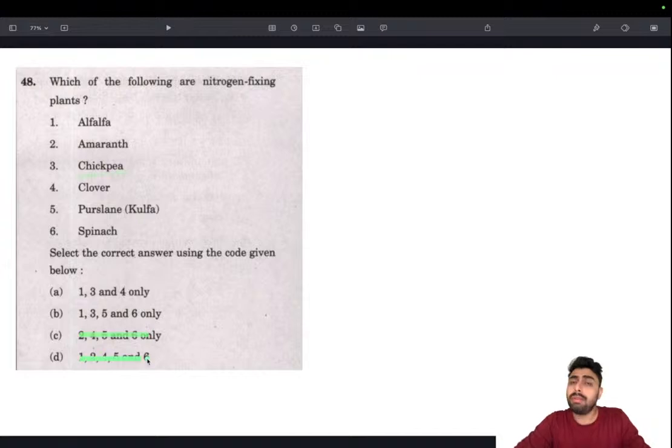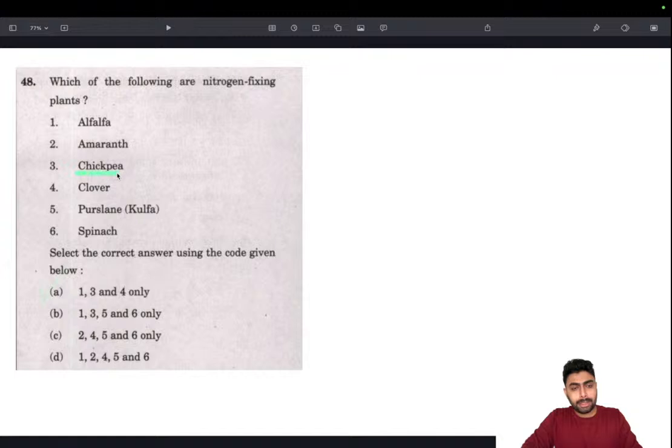Instantly we got to the 50-50. Very easy. From that we know we have to make a choice between clover or purslane or spinach. We know that spinach is a leafy vegetable, and it doesn't come under the legume category. Since spinach doesn't come under the legume category, we can eliminate that and arrive at the answer as A. That's the easy way to approach it.